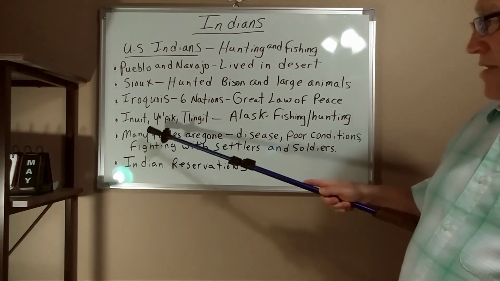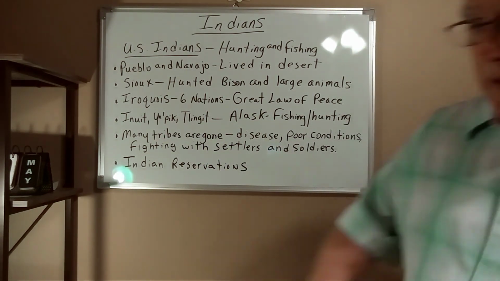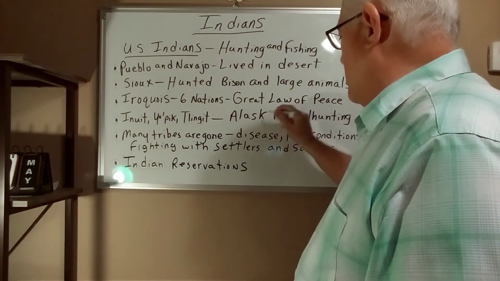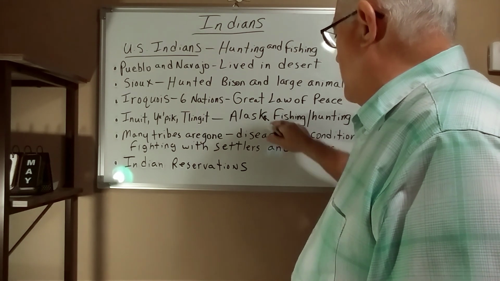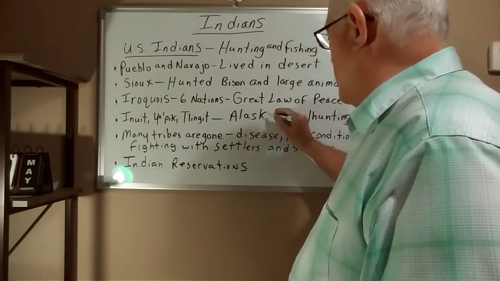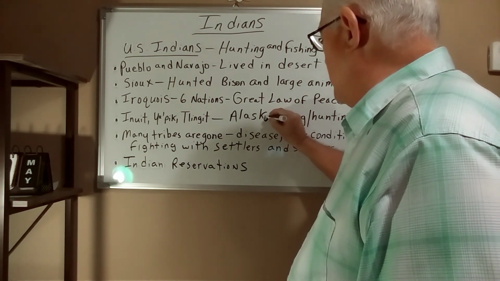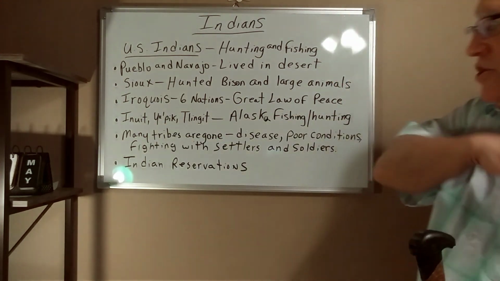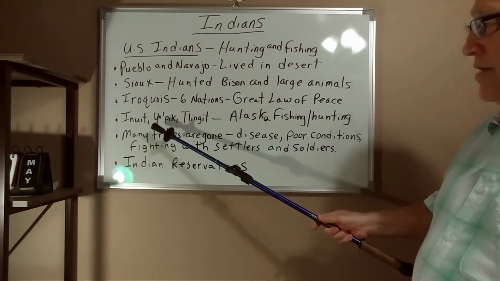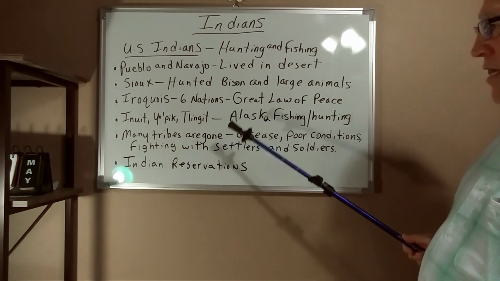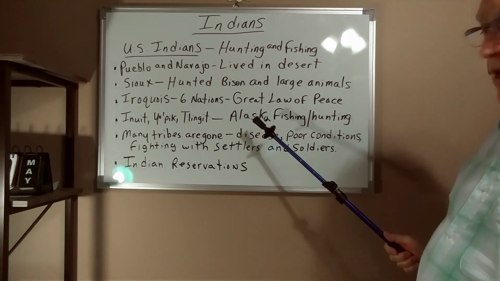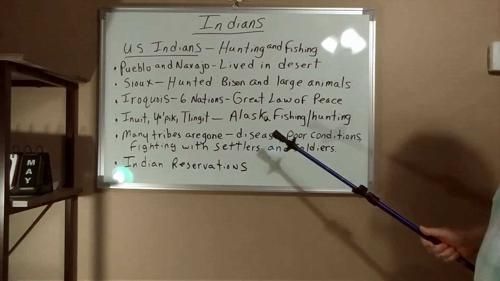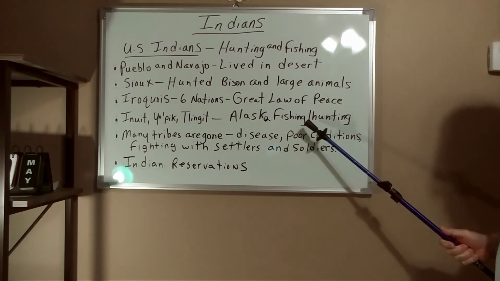Okay. Then, I can see I misspelled something up here. All right, this is Alaska. Alaska. Oops, I still messed it up. Okay, let me try it all over again. Alaska. Okay, Alaska. The Inuit, the Yupik, and the Tlingit Indians live in Alaska, and many of them still do. They live in Alaska. And they do a lot of what? Fishing and hunting.